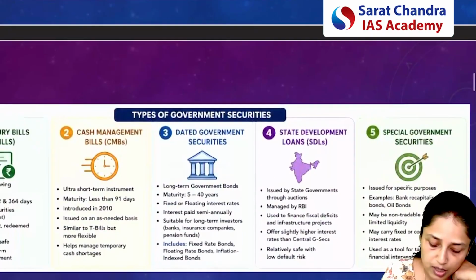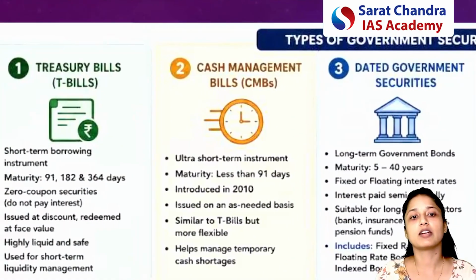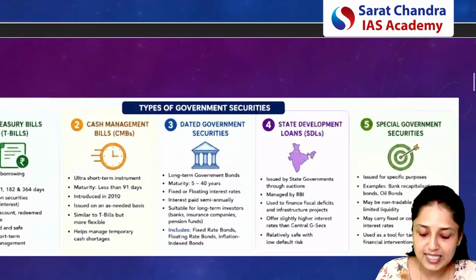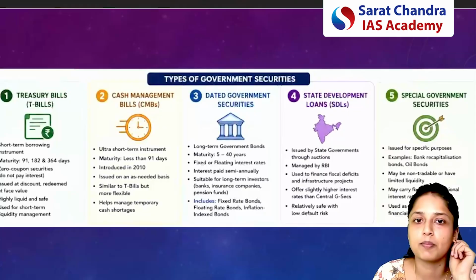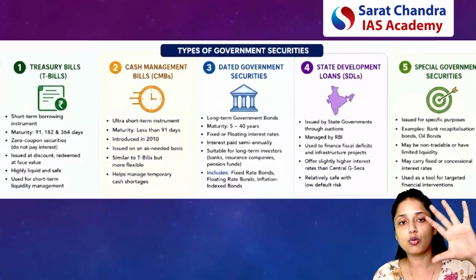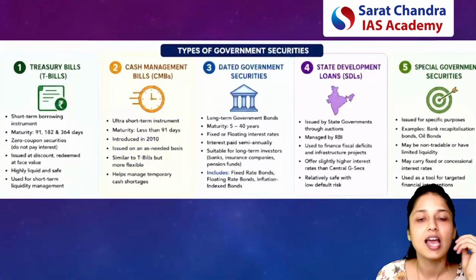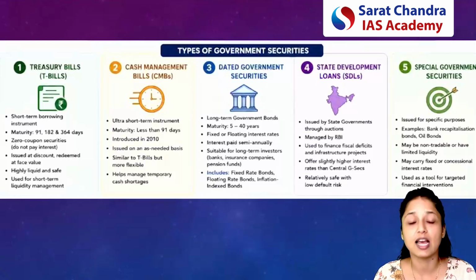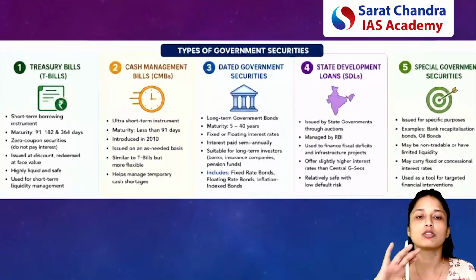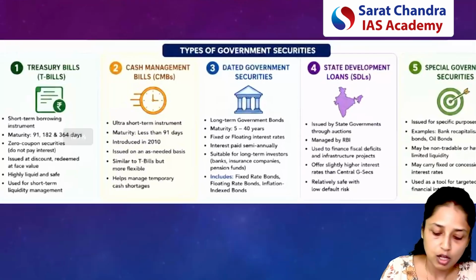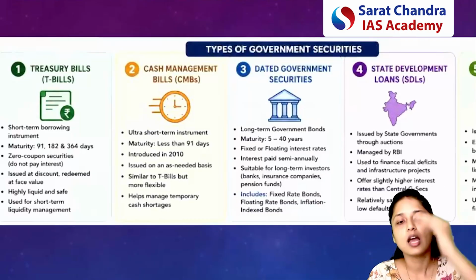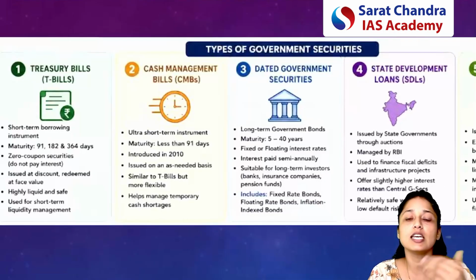Now, since we are talking about government securities, for exam perspective, it is very important to know various kinds of government securities. Even if UPSC asks any objective type of question in prelims, for that you must at least know the 5 basic types of government securities. If UPSC goes in deep, then we will also discuss the securities in deep. Today we will do both these things, but at least at the superficial level, you must know all the 5 types of government securities. So please just remember the names. UPSC can simply ask the question: consider the following instruments 1, 2, 3, 4, 5. Which of the above are the government securities? So at least you must have a basic idea of the names.